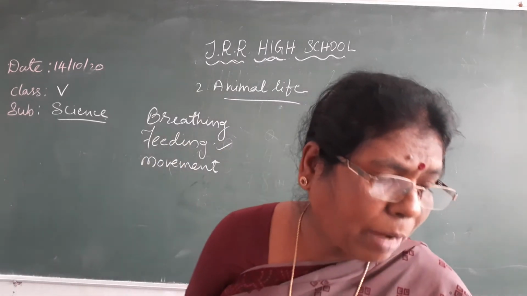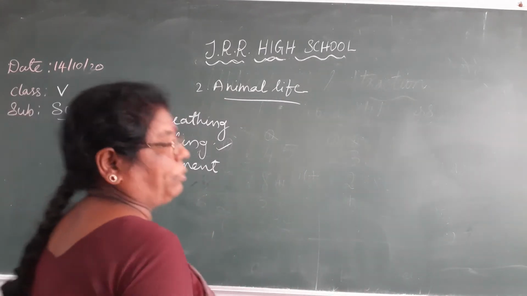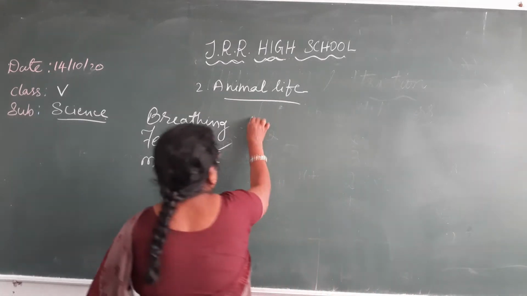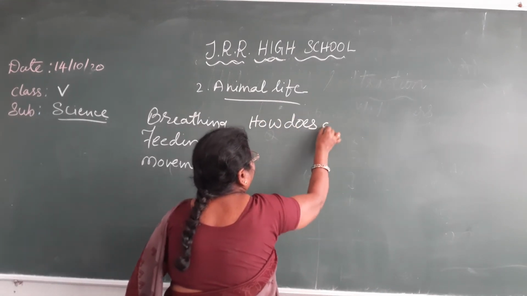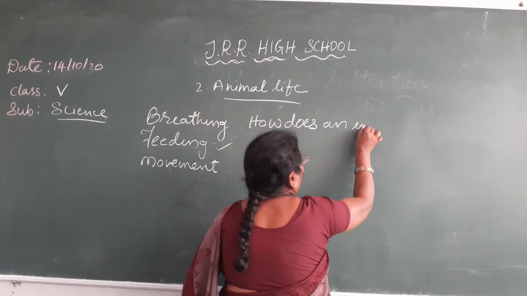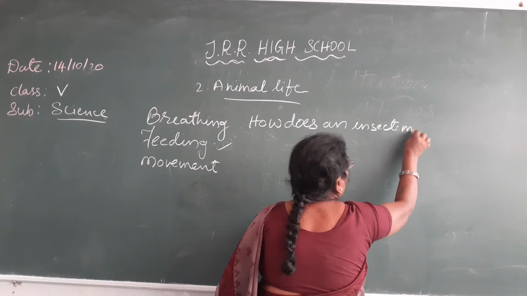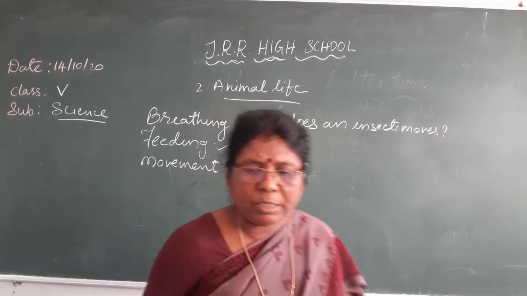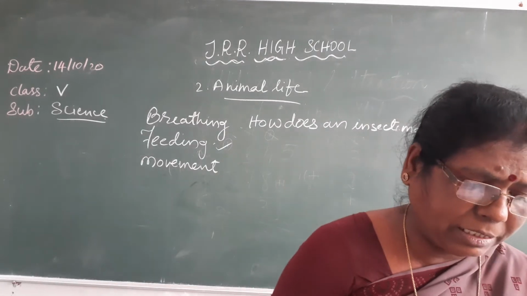Now, coming to the next: how do insects move? What are the insects we see in our daily life? We see many insects, isn't it?